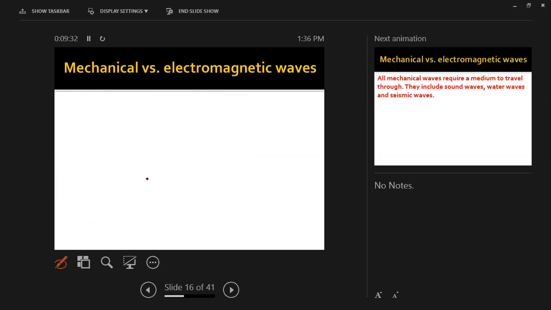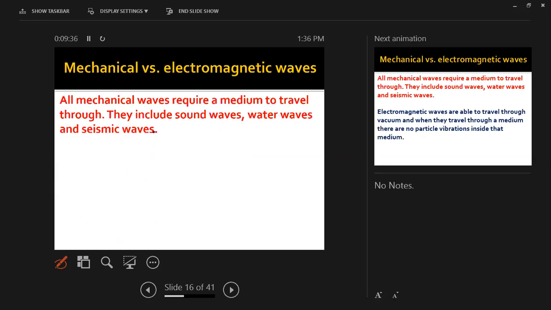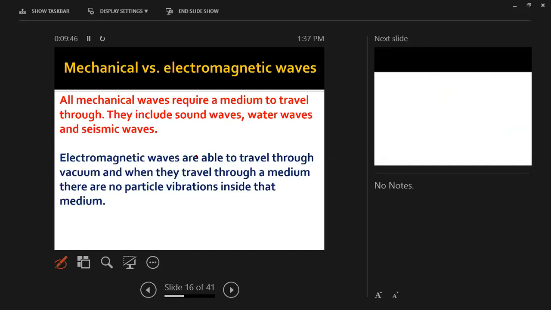So what are the differences between mechanical and electromagnetic waves? All mechanical waves, don't forget that, require a medium, a material to travel through. They include sound waves, water waves, and seismic waves. But electromagnetic waves do not need any medium. They can travel through a vacuum, they can travel everywhere. And there are no particle vibrations inside a medium.